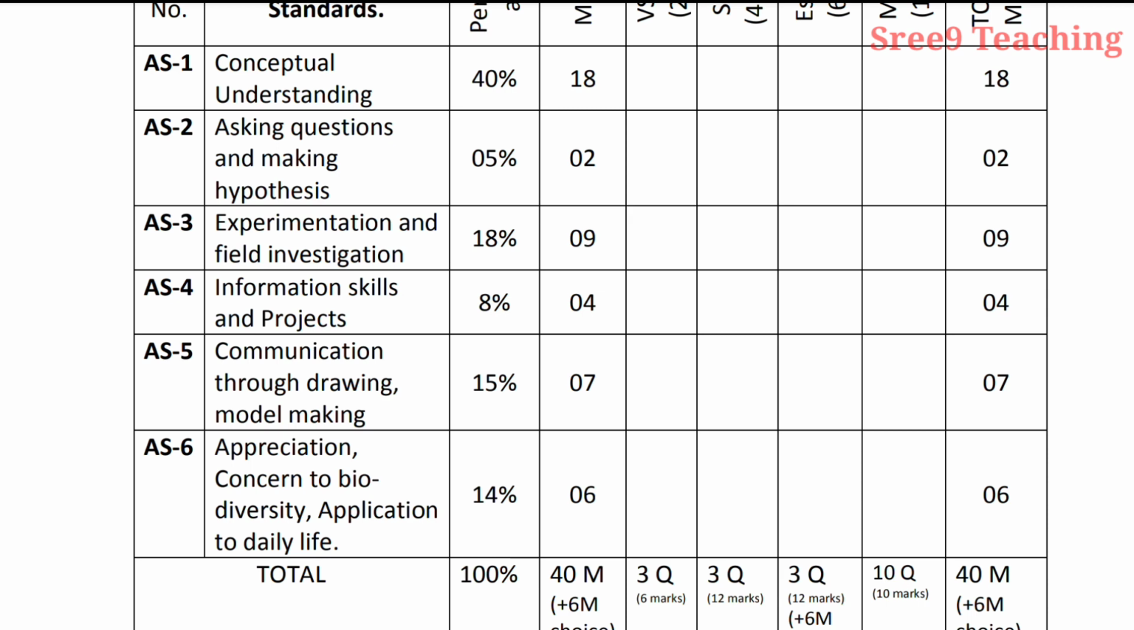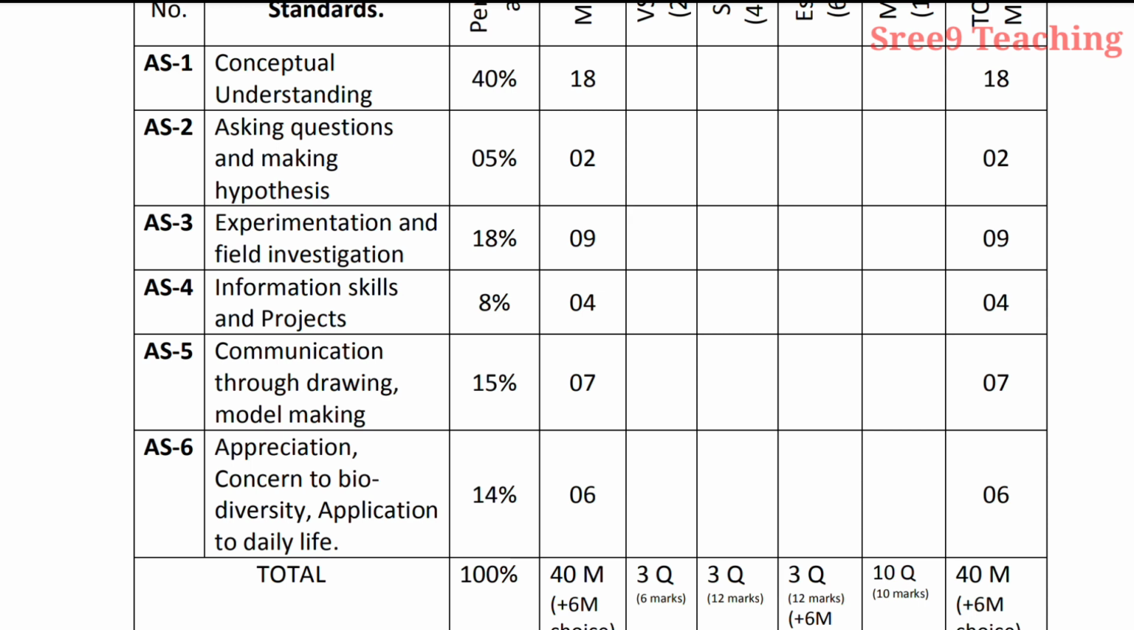Be careful here, you can easily get 9 marks, because for academic standard 3, in your textbook you have six activities, 6 experiments, lab activities. Among the 6 experiments, 1 experiment question will be asked, like write the aim, write the apparatus required, precautions and method of experimentation. That is nothing but procedure will be asked.